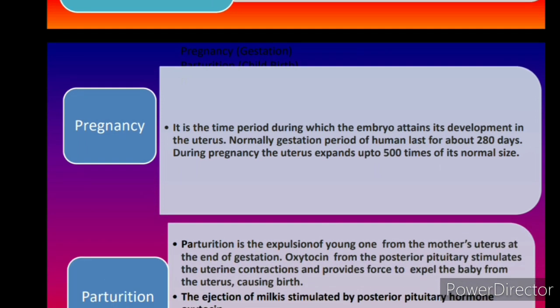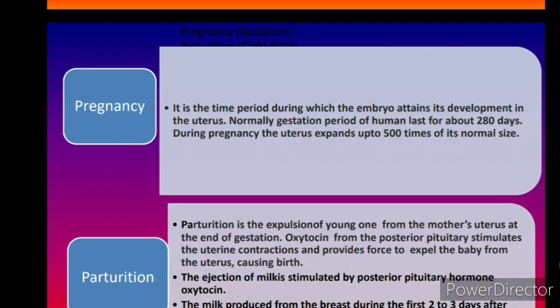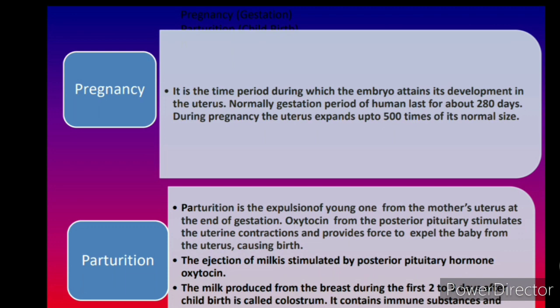What is pregnancy? It is the timed period during which the embryo attains its development in the uterus. Means the time period between the embryo and the development in the uterus, from embryo to the whole baby, that period is called pregnancy. And normally the period lasts for 280 days. During pregnancy, the uterus expands up to 500 times its normal size. Imagine the size of the uterus, 500 times the normal uterus.